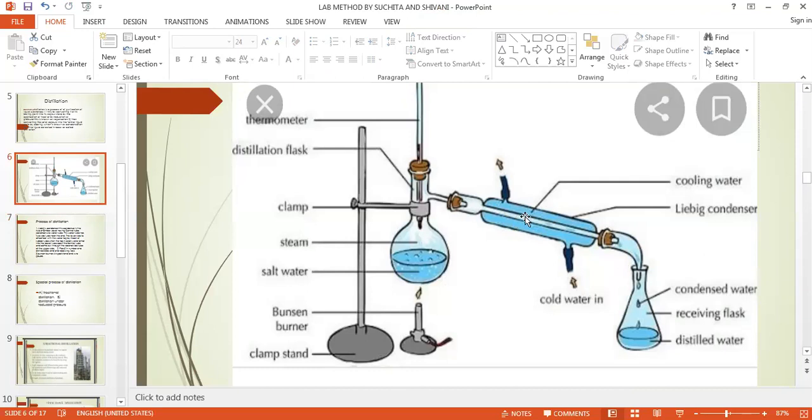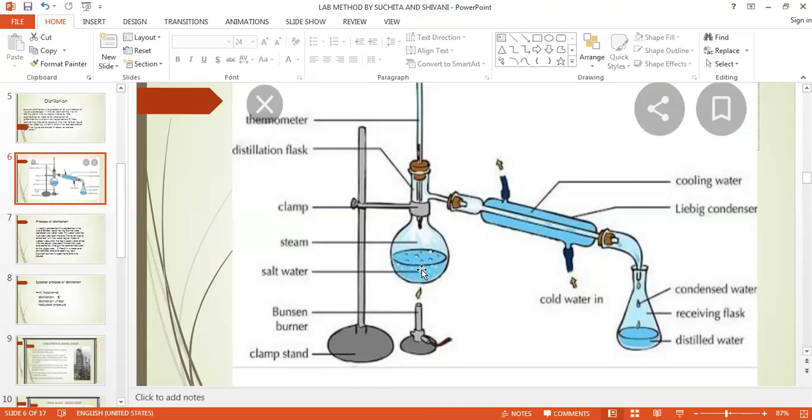Cold water will give the coolness to this inner tube, and the water collected here will be cooled and collect into the receiver, and after giving its coolness, the water that becomes warm will come out from this outlet. The substance to be distilled is then taken into the round bottom flask that is known as a distillation flask.